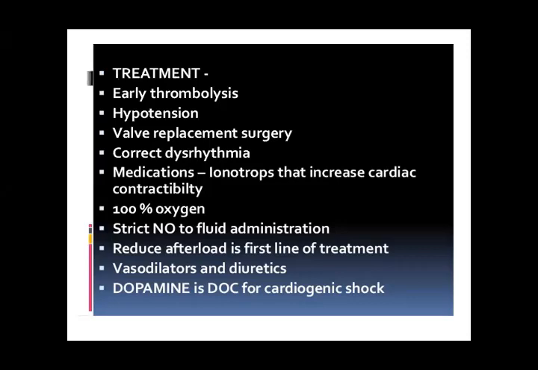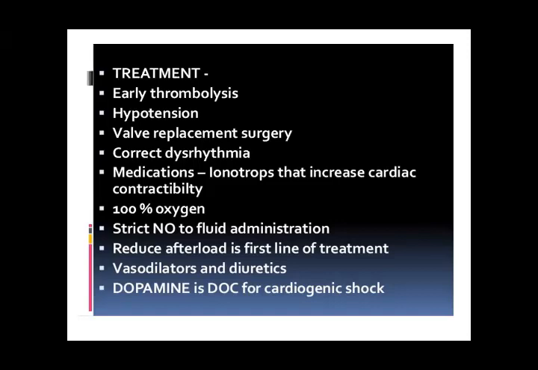Then hypertension is controlled by antihypertensive medications. If there is any valve problem, the valve is rigid or calcified, so valve replacement surgery is done. Then dysrhythmias are corrected, like when there was ST elevation, that was corrected.